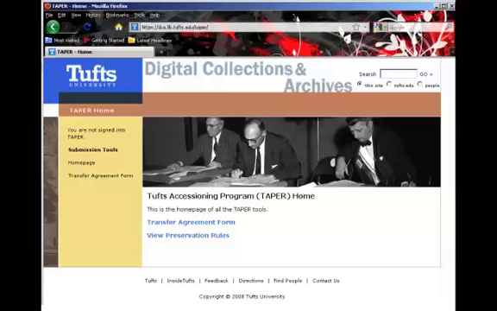Welcome to this introduction to the Tufts University Digital Collections and Archives Submission Agreement Builder tool. This three-part demonstration will provide you with a behind-the-scenes look at setting up transfer agreement forms for various records producers, completing the form from the producer's point of view, and finalizing the form and transfer.